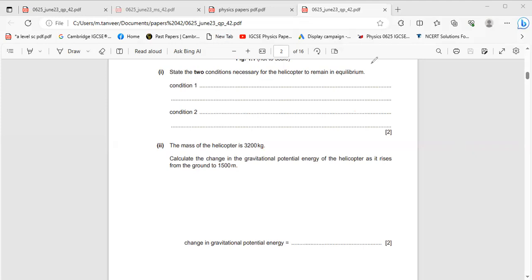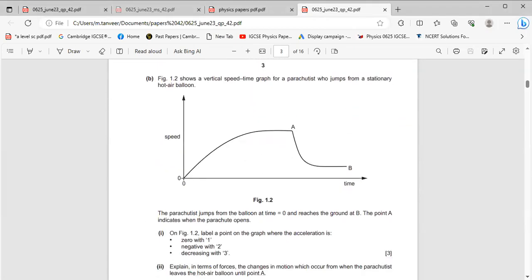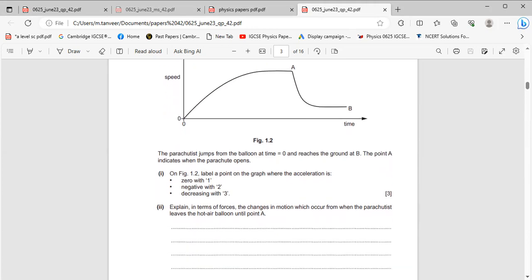Next part is figure shows vertical speed time graph for a parachutist who jumps from a stationary hot air balloon. This is the graph, which is speed and time. Speed time graph is shown in the figure.